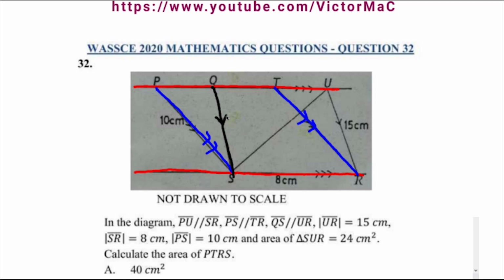UR is given as 15 centimeters, SR is given as 8 centimeters, and PS is 10 centimeters. Find the area of triangle SUR, which is the shape.